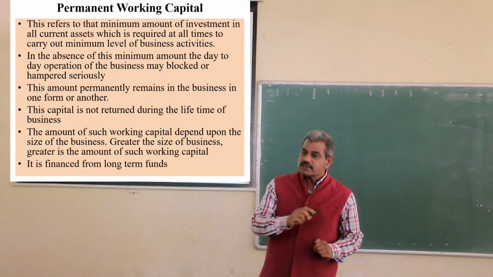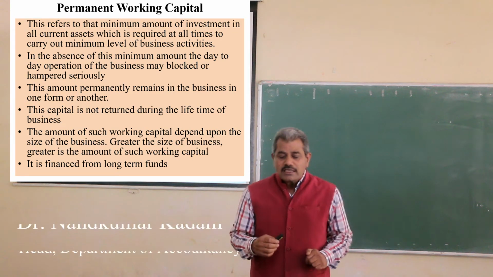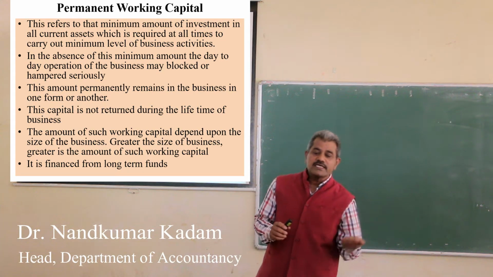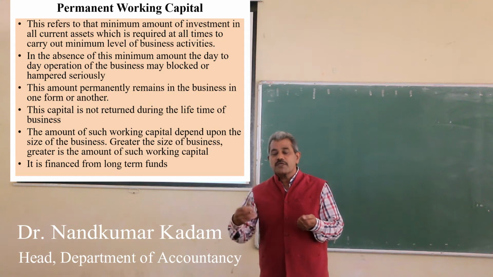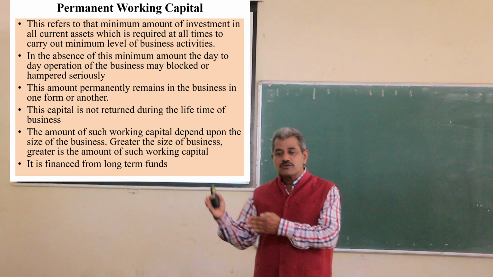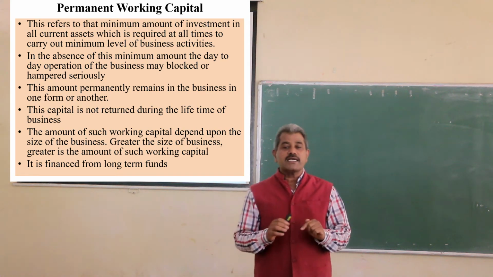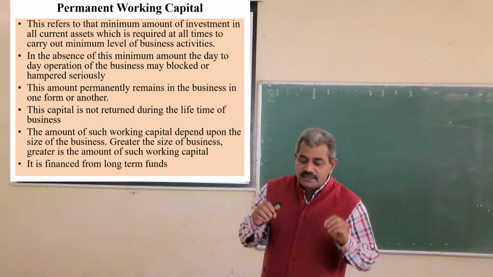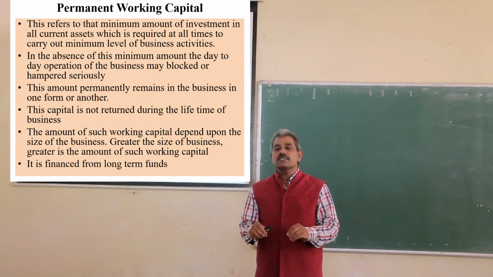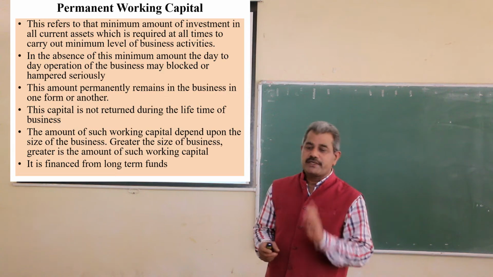The amount of such working capital depends upon the nature of the business, size of the business, process of the production. So we have to consider the nature and size of the business to fix the permanent amount of capital. In general we can say the amount which is very much required and which is totally locked in current assets of the business organization is called permanent working capital.